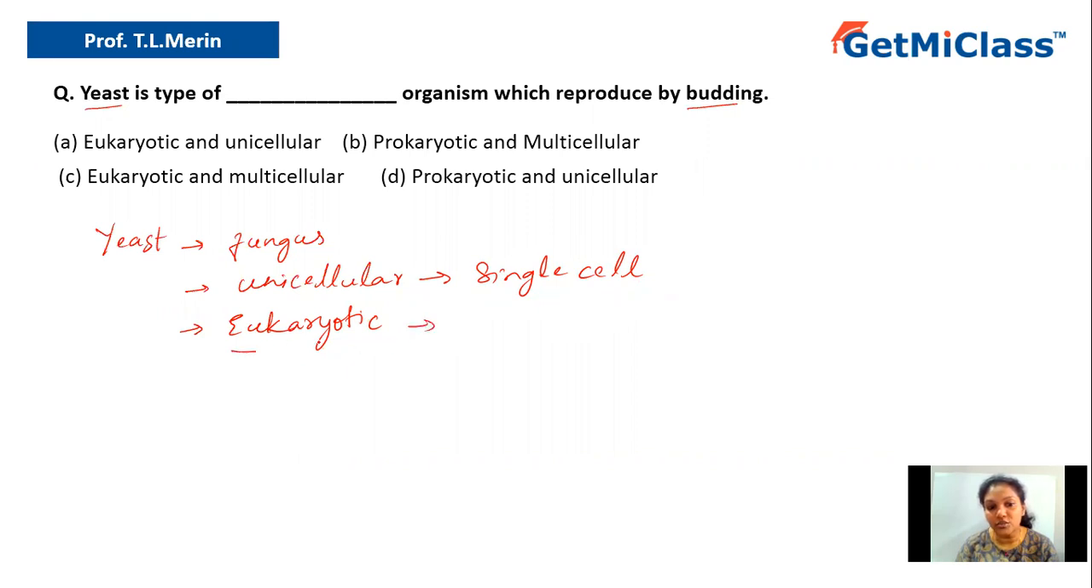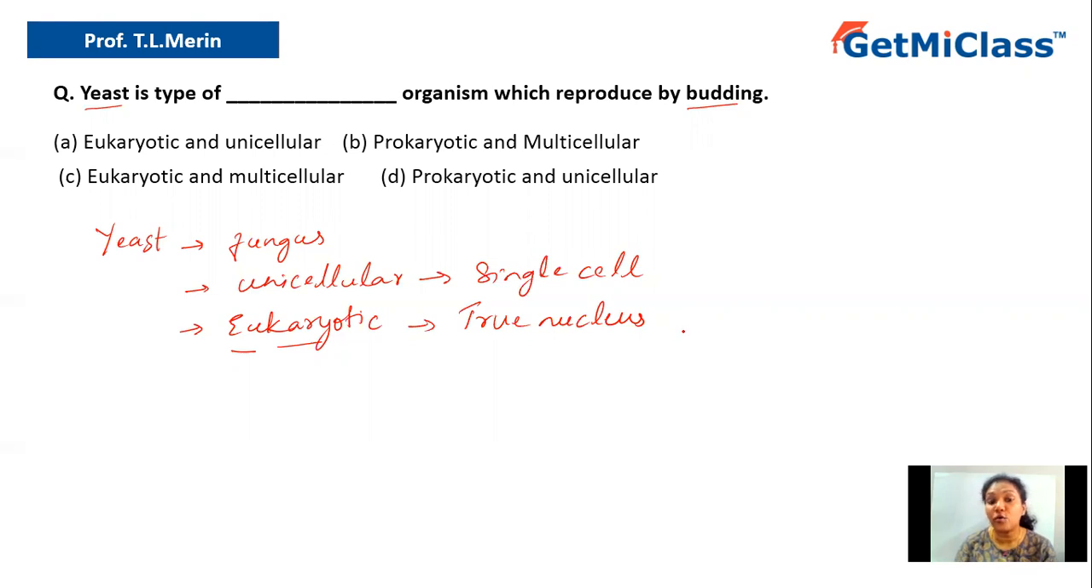Now, what about eukaryotic? Eukaryotic, eu means true, karyon means nucleus. Eukaryotic means they have true nucleus. So what do you mean by true nucleus? True nucleus is nothing but a nucleus which consists of all the required components, including the membrane, that is the nuclear envelope, or you can say the nuclear membrane. And also the nucleus contains the genetic material within it.